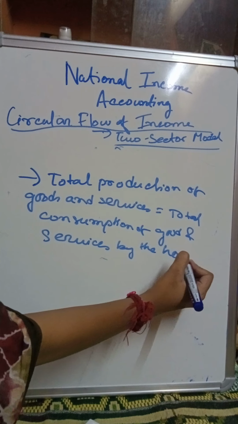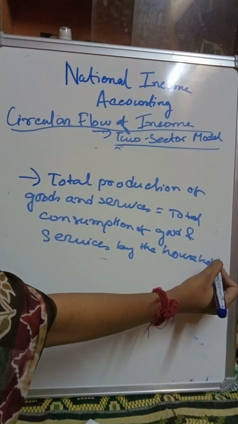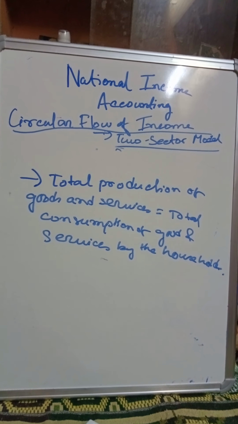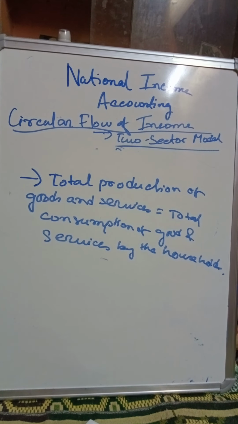Because no other sectors are involved, we have only assumed a two-sector model. This is a very simplified one. So the total production of goods and services would be consumed by the household. Okay, so total production equals total consumption.